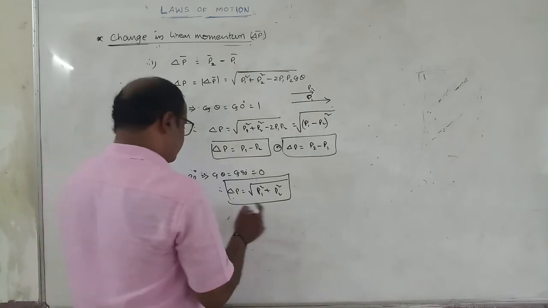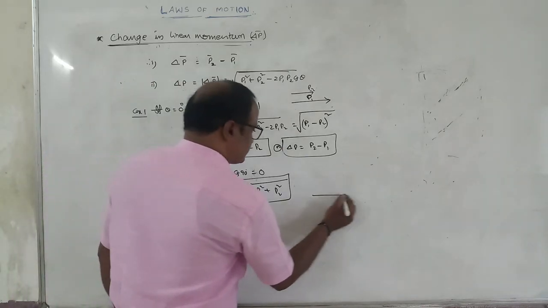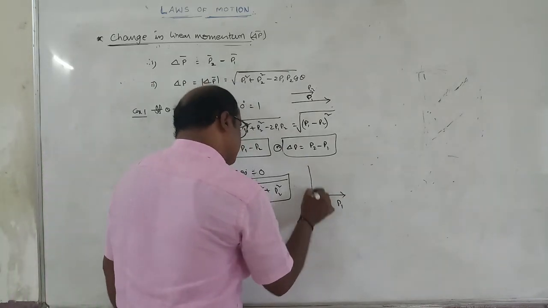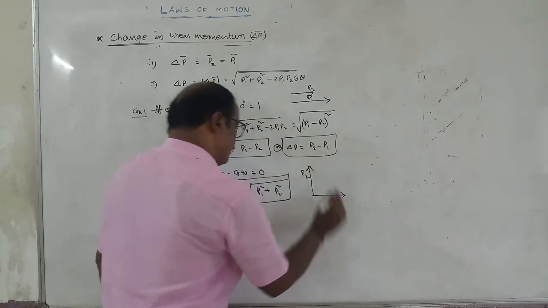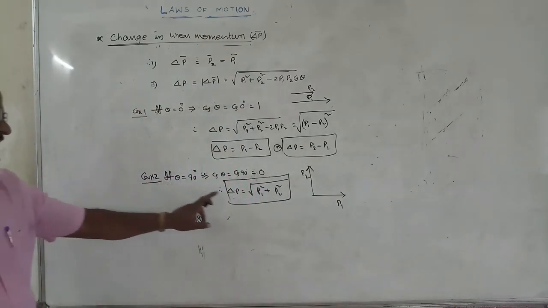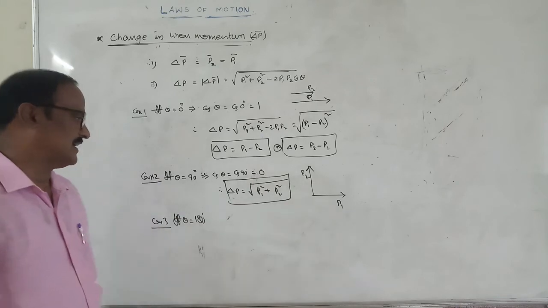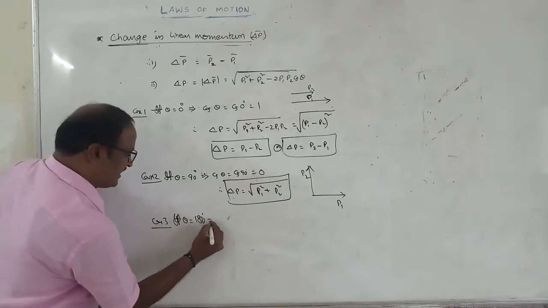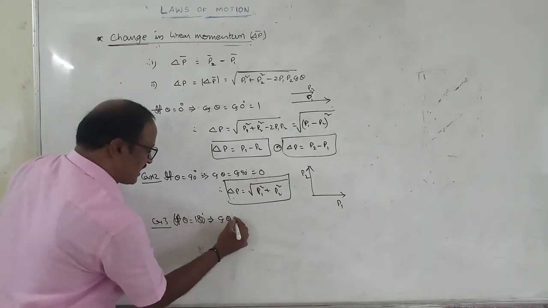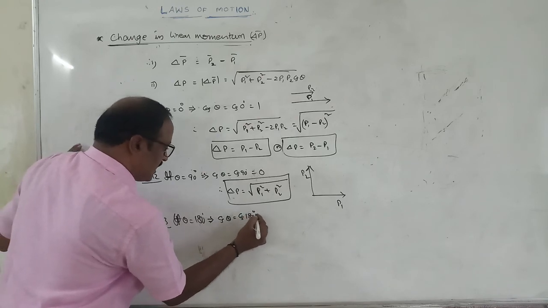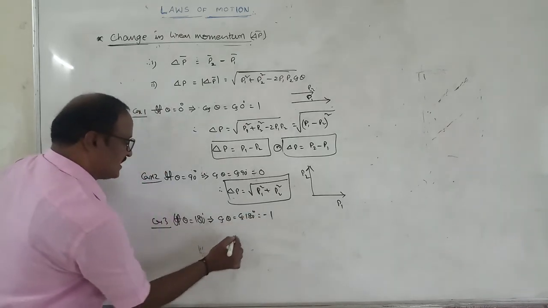In the second case, theta becomes 90 degrees. This is P1 and this is P2, both at 90 degrees. The change in momentum delta P is equal to root of P1 square plus P2 square. Again, if theta is equal to 180 degrees, this implies cos theta is equal to cos 180, which is equal to minus 1.